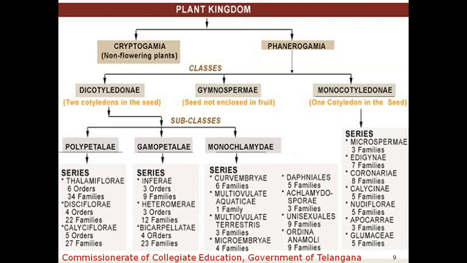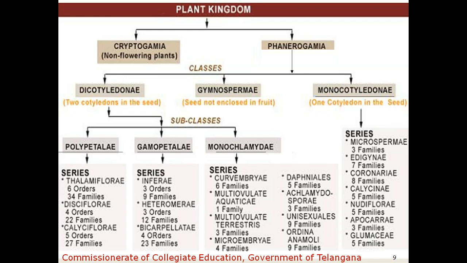series Curvembryae with 6 families, Multiovulate aquaticae, Multiovulate terrestres, Microembryae, Daphnales, Achlamydosporae, Unisexuales, and Ordines Anomali. So these are the 8 series included under the monochlamydeae.